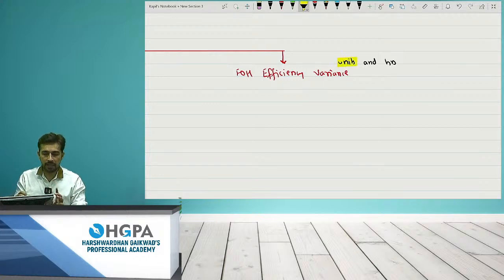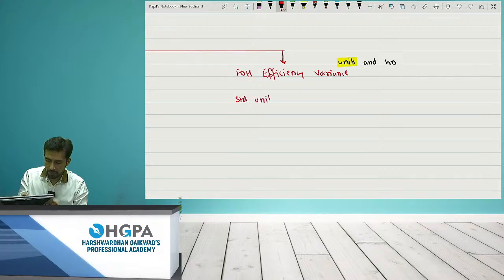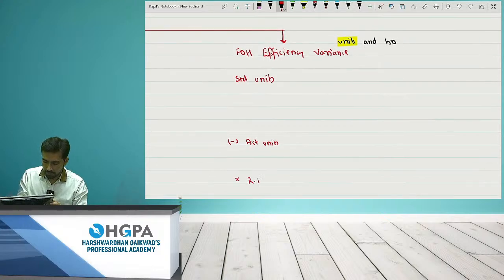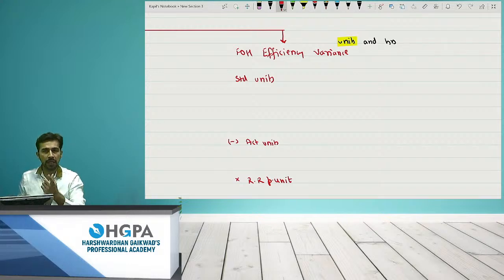Standard always comes first. So how will I write the formula? It will be standard units minus actual units into recovery rate per unit. Compare the units, recovery rate also per unit.